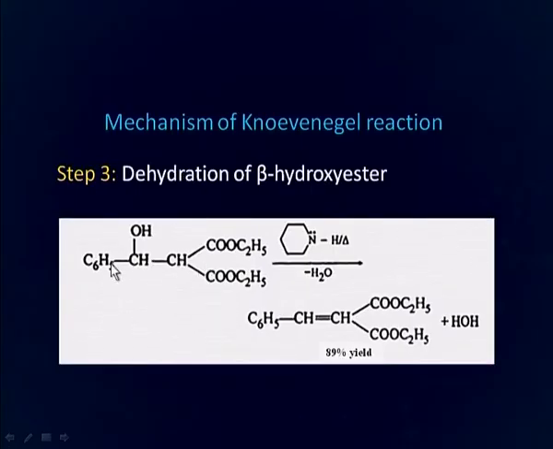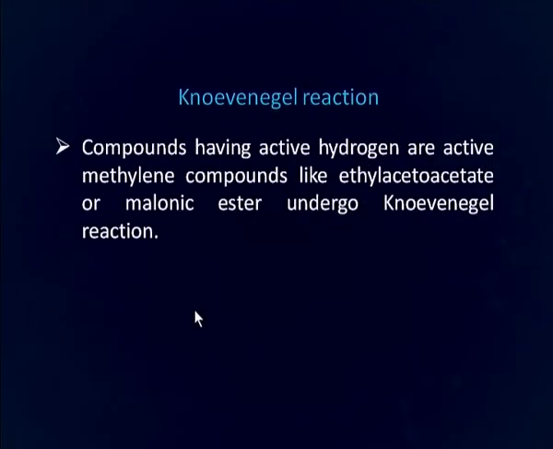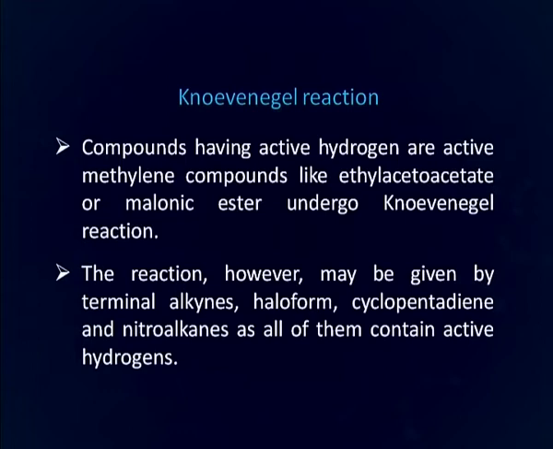The third step involves the dehydration of the beta hydroxy ester. This is a beta hydroxy ester which undergoes dehydration to form alpha beta unsaturated esters. Compounds having active hydrogen are active methylene compounds like ethyl acetoacetate, diethyl malonate or malonic ester, which undergo Knoevenagel reaction. It has been found that compounds like alkynes, haloform, cyclopentadiene and nitroalkanes also have active hydrogen and thus undergo Knoevenagel reaction.